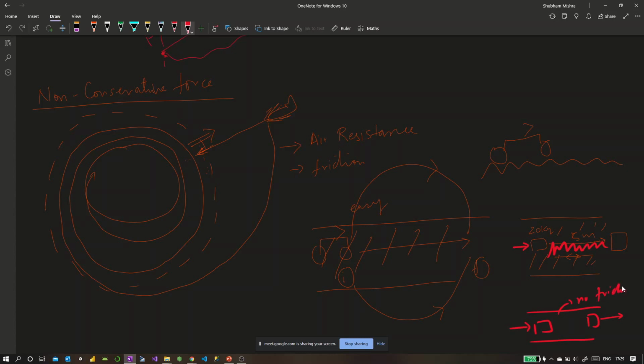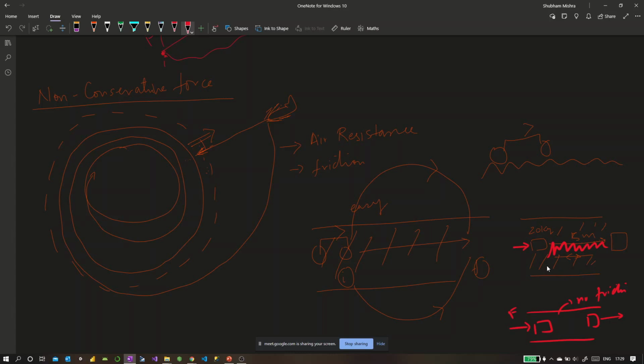So if the force is conservative, that means this is the only force applied, and there's no other force like friction. So that work gets stored, it does not get wasted. Whereas we try to avoid non-conservative forces because they dissipate the energy gained by the object by doing some useful work into energies which are not required, like thermal energy, noise and other kinds of energies.